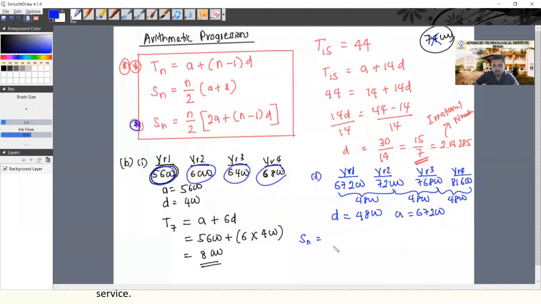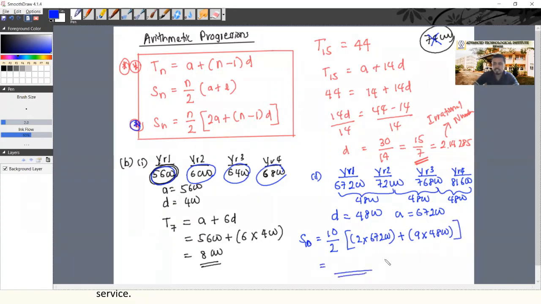10 over 2 into 2a, 2 into 67,200, plus (n minus 1) into d. We are getting the sum of the first 10 terms. So 10 minus 1, that is 9, into the common difference 4,800.